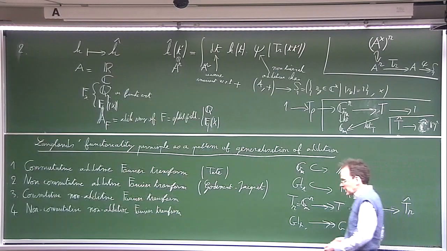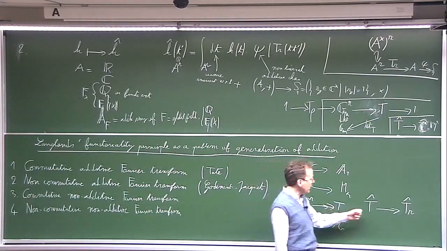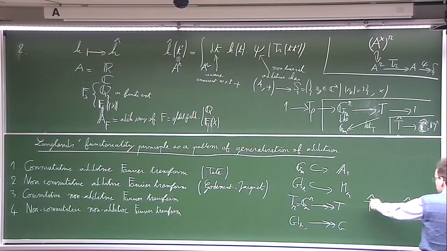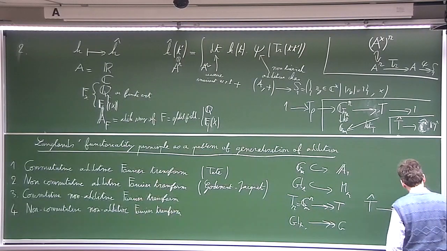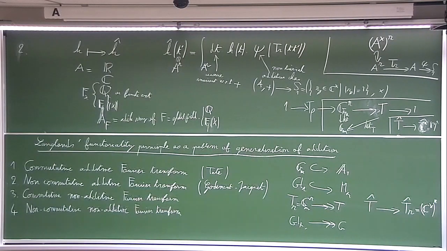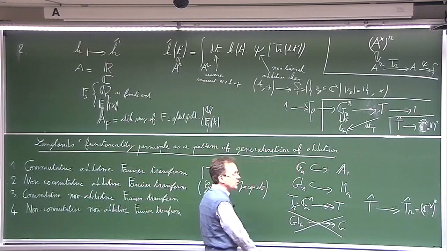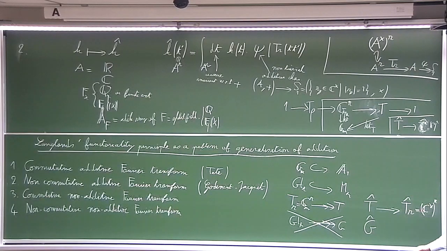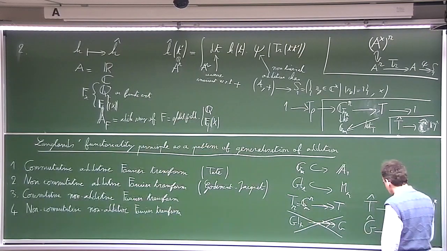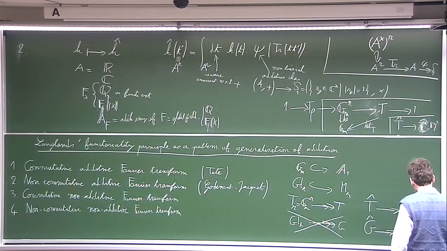So the dual tori are complex tori, and to consider such a morphism from T_R to T is the same as to consider such a morphism from the dual torus of T to the dual torus of T_R, considered as the torus over C, so it is just C cross to the power R. And then what Langlands does is not to consider this thing, which is not interesting, but to consider a morphism from the dual group of the reductive group G, which is a reductive group over the complex numbers, together with some morphism to the dual group of GL_R, which is GL_R of C.